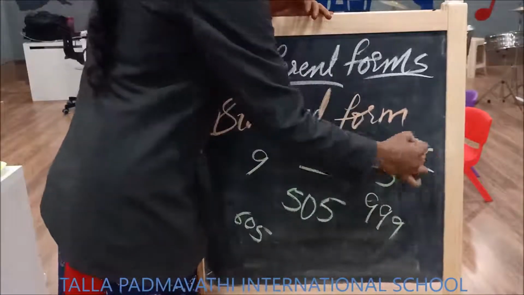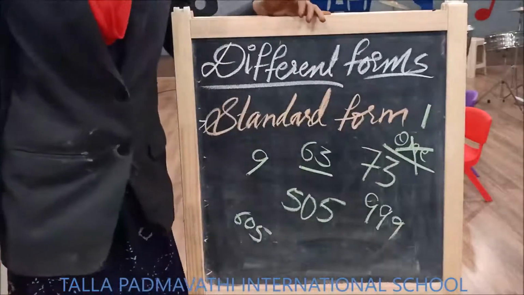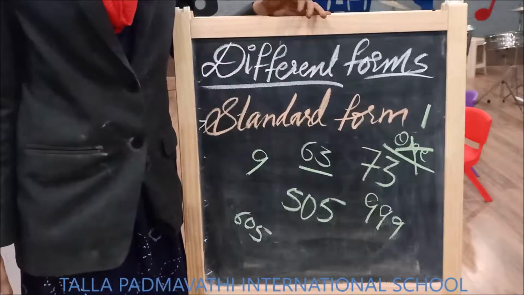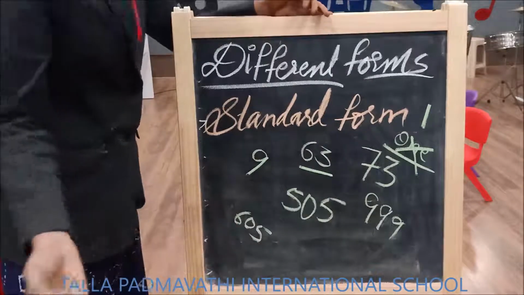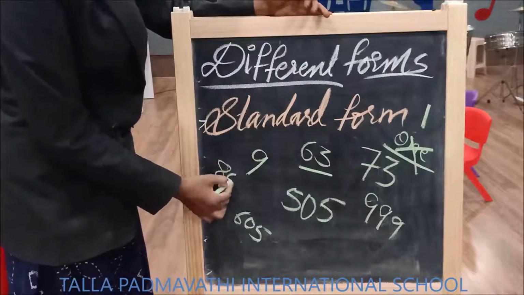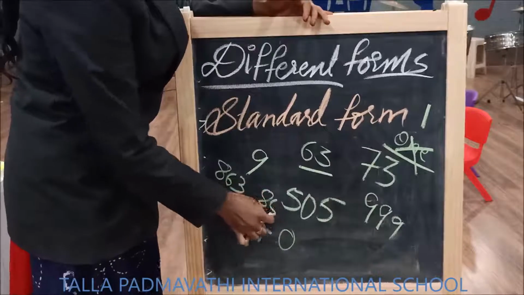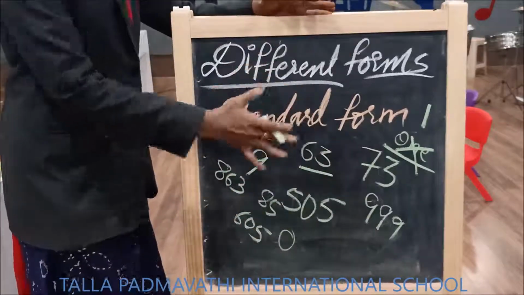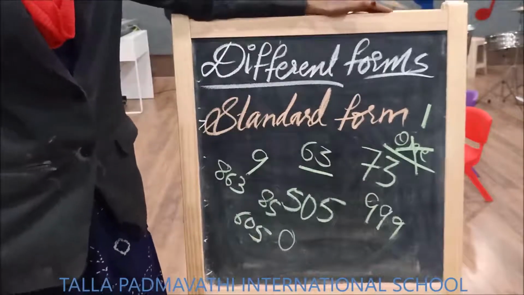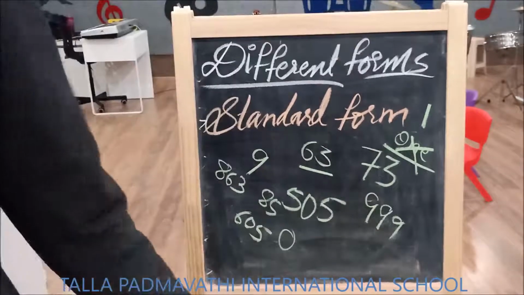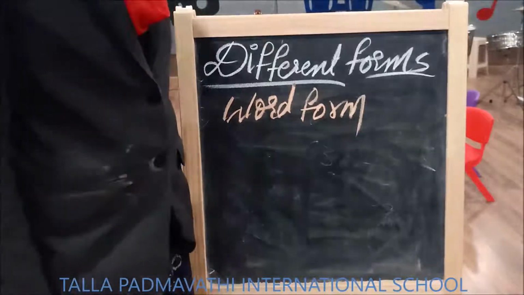No, this is not the standard form. Yes, the number representation is called standard form. One more example. 863, 0, 85. This all comes under standard form. Now let us see the next one, which is word form.